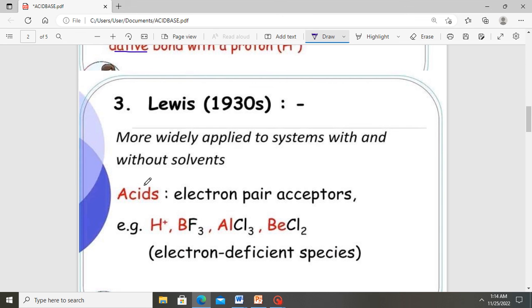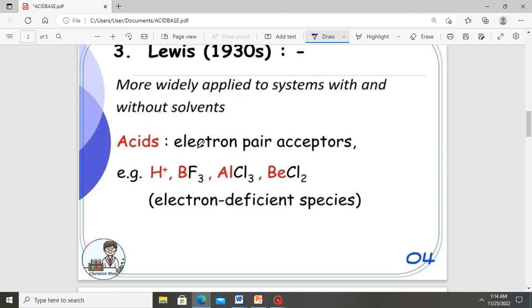Lewis acids can also be called electrophiles, because electrophiles are compounds that are electron deficient and have a tendency to accept an electron pair. So H plus is an electrophile, and so are these others. Hence, they all have a tendency to accept electrons in aqueous, non-aqueous, or even environments without any solvent. So Lewis acids are electron deficient species, or electrophiles.